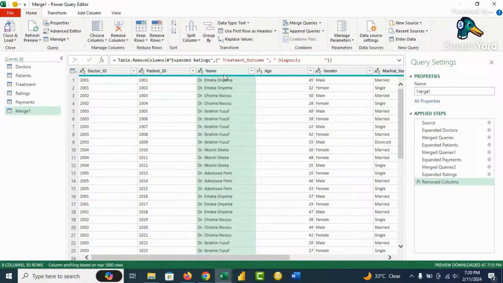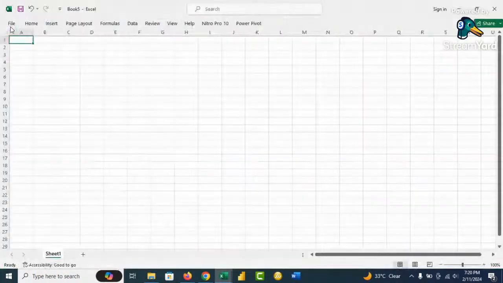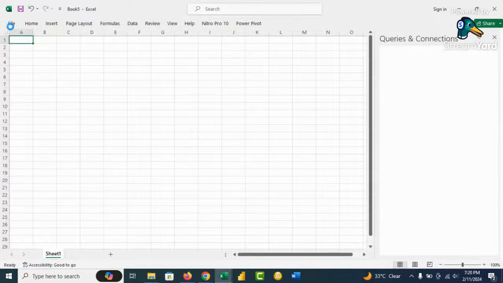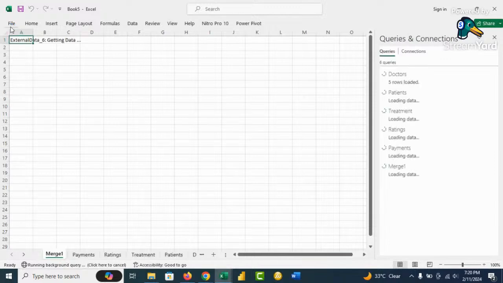Now, we have the patient ID. We use that for the counts. That is okay. So at this point, we close and load. So this will load all the tables, including the merge table, to Excel.